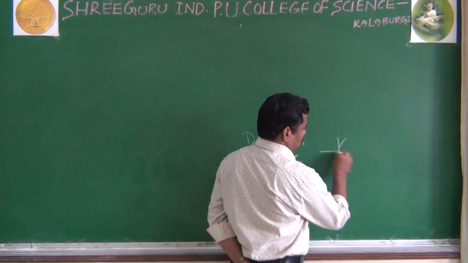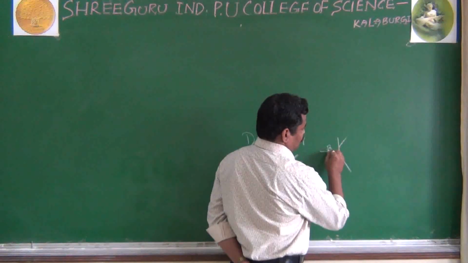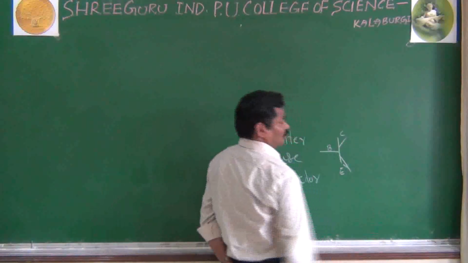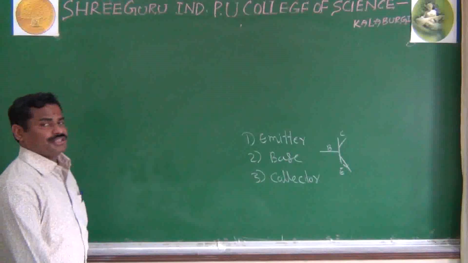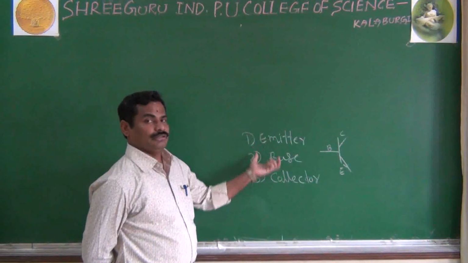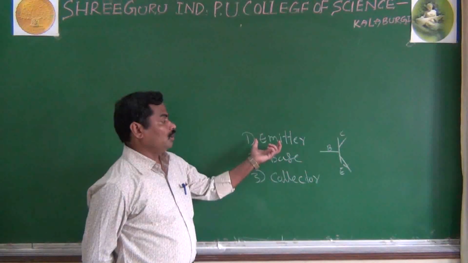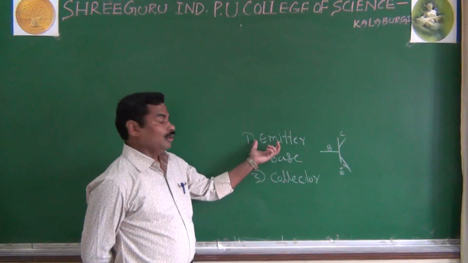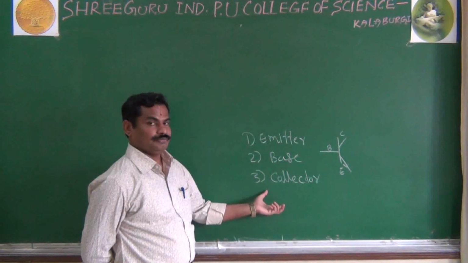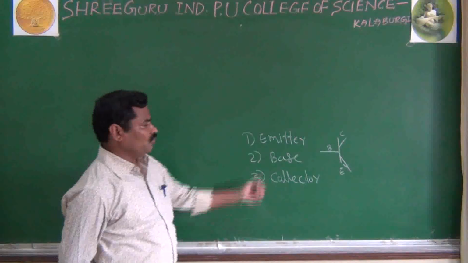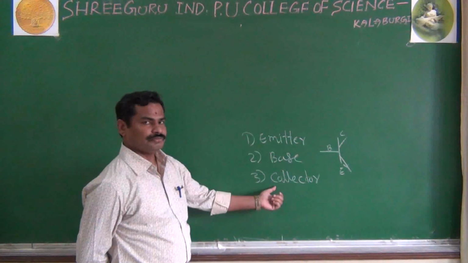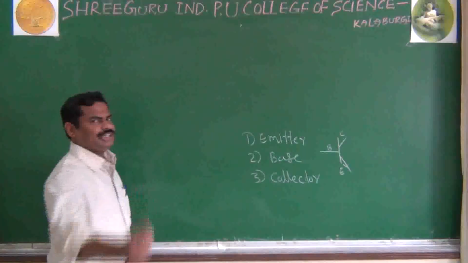In the symbol, this is nothing but your base, this is your collector, and this is your emitter. And I will give one small hint and one example on how to remember the terminals of your transistor. I will also explain the main function of the emitter, the base, and the collector. Before that, how to remember emitter, base, and collector.